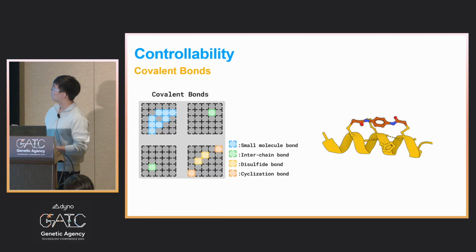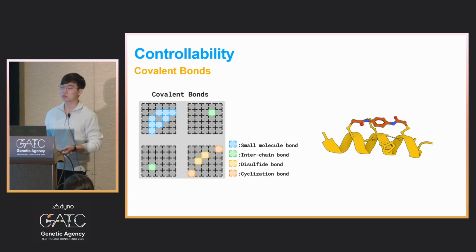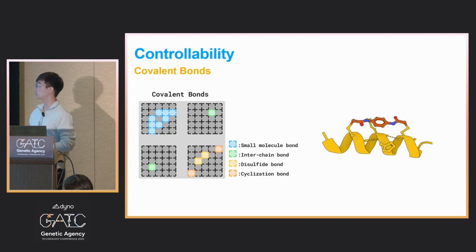Sometimes we would want to design a helix with some small molecule bound by covalent bonds to the cysteines in the helix. Sometimes we would want to design peptides or proteins with disulfide bonds. Or sometimes we would want to design cyclic peptides with an extra peptide bond between the first and last amino acid. These types of controllability are all encoded in our model.